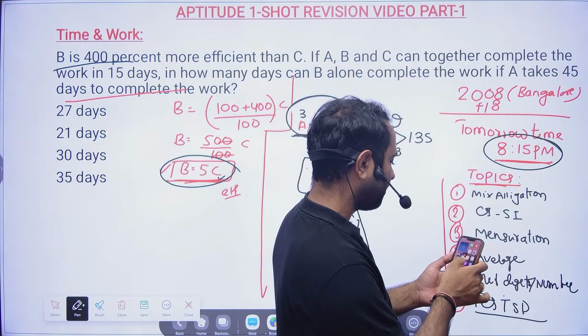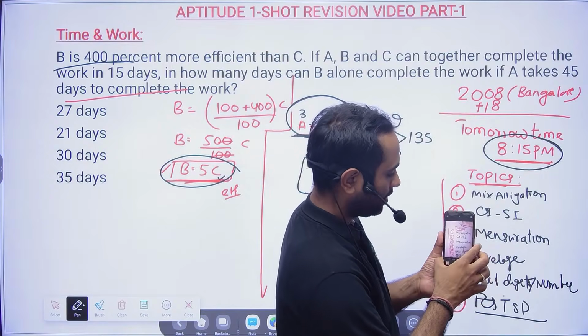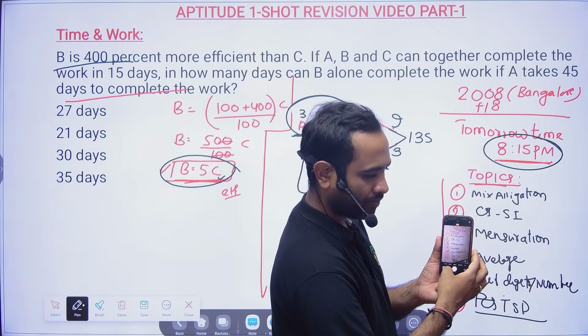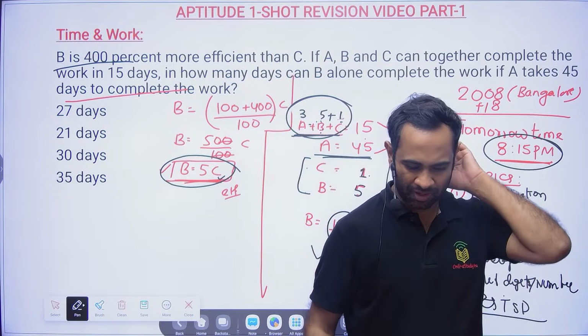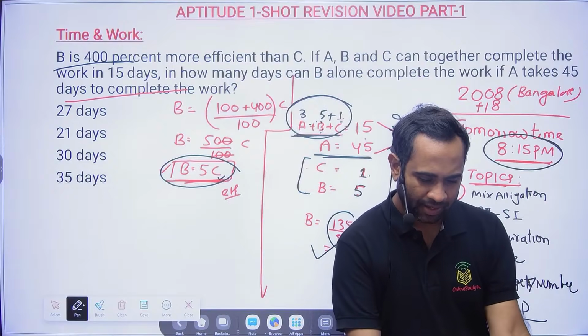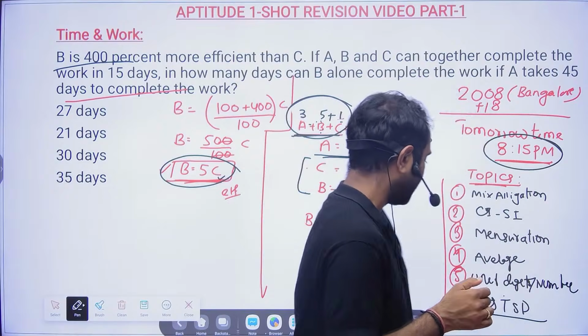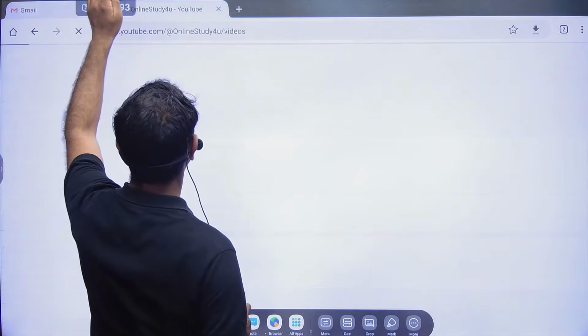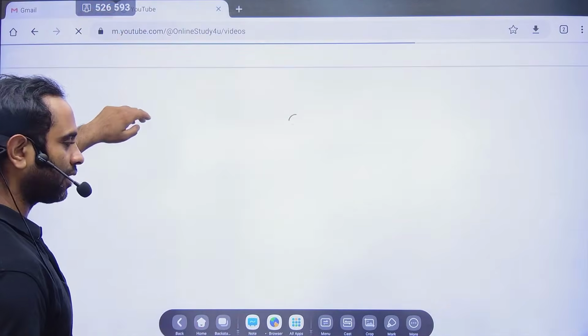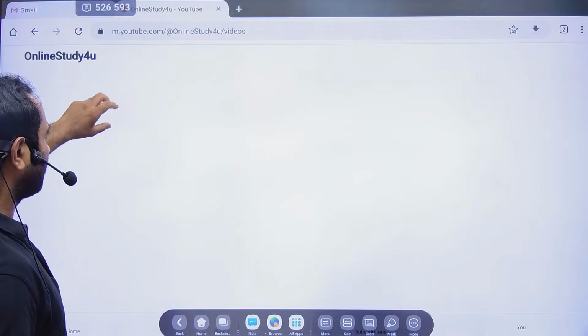Syllogism is a very different topic altogether. I cannot take it; it's kind of assignment work, I already took. If you go to this particular live session, I will show you.